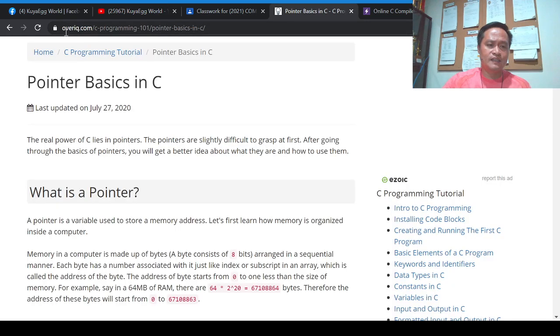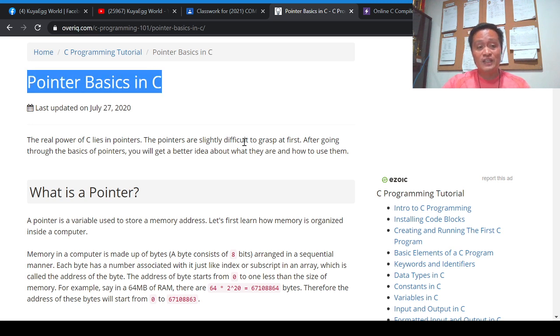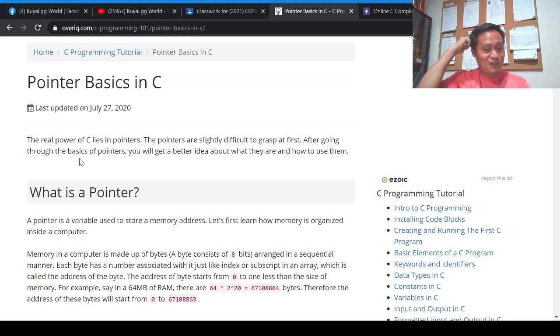Here I would like to use this material over iq.com. I love the emphasis of this, and I'll be basing my discussion on this note. The title is Pointer Basics in C. The author himself said pointers are slightly difficult to grasp at first. I said a while ago that I hate discussing pointers, but we'll try to do it step by step, and I am pretty sure that if you watch this video seriously, you'll learn the basics of pointers in C.